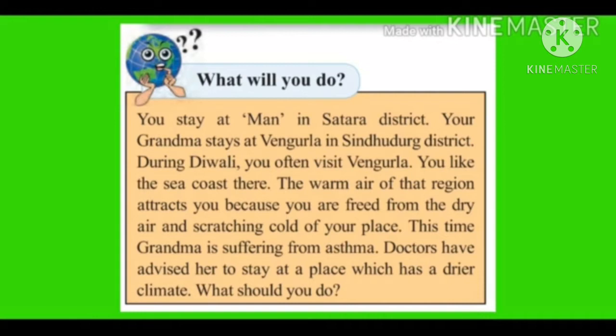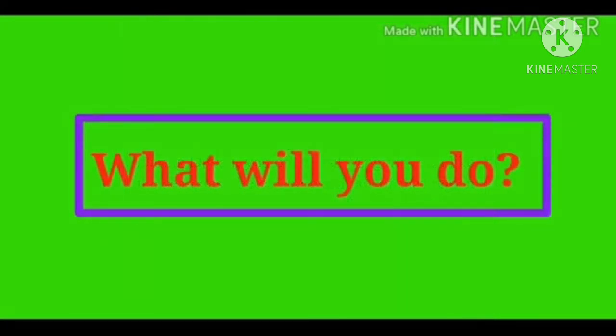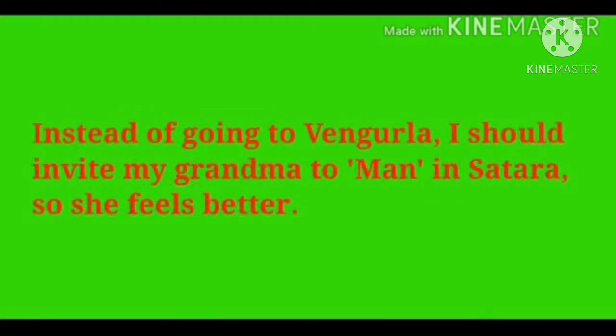The warm air of that region attracts you because you are freed from the dry air and scratching cold of your place. This time grandma is suffering from asthma. Doctors have advised her to stay at a place which has a dry climate. What should you do?